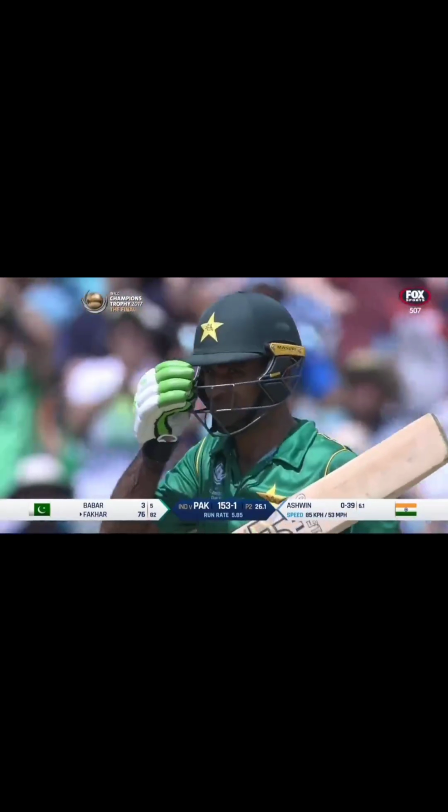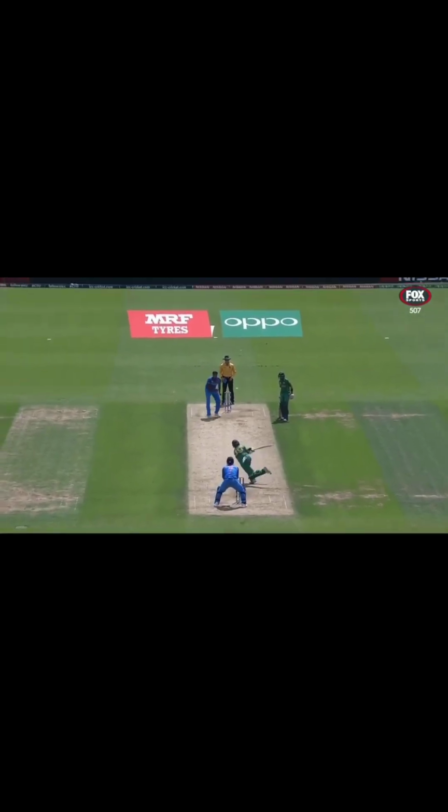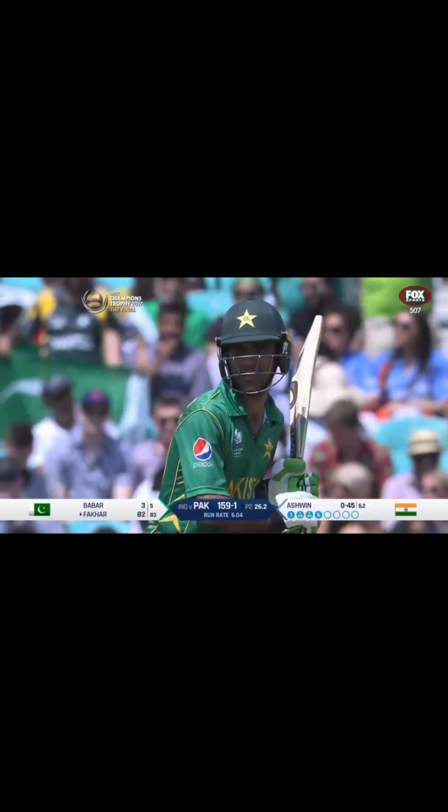It's a straight hit and a big hit. A flat six. Fakhar Zaman making it look ridiculously easy, taking on Ashwin. This is such a tough shot against a bowler like Ashwin. The ball's spinning away, come down the wicket. He's not quite there, but his confidence, his energy at the moment, he's able to just throw his hands out of that one, swat it almost straight back over the bowler's head, and another brilliant boundary, and he continues his charge.